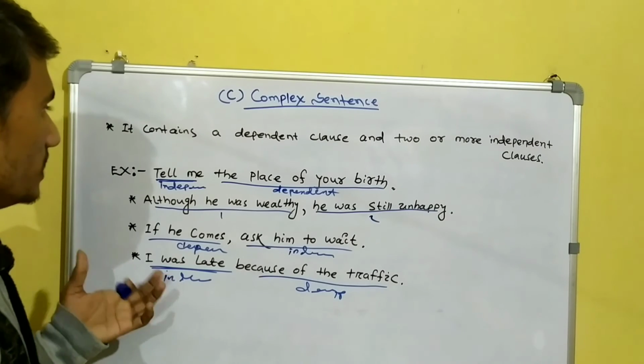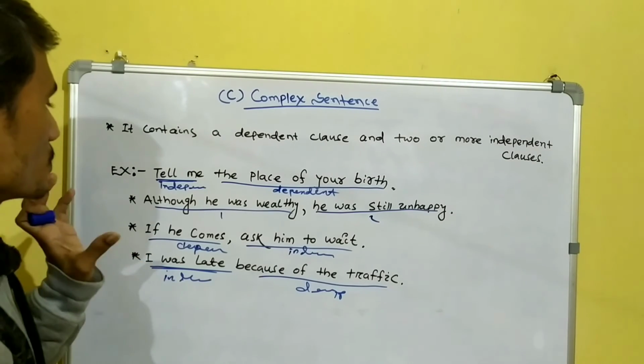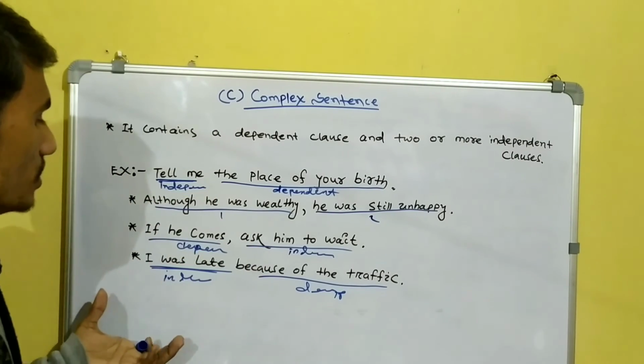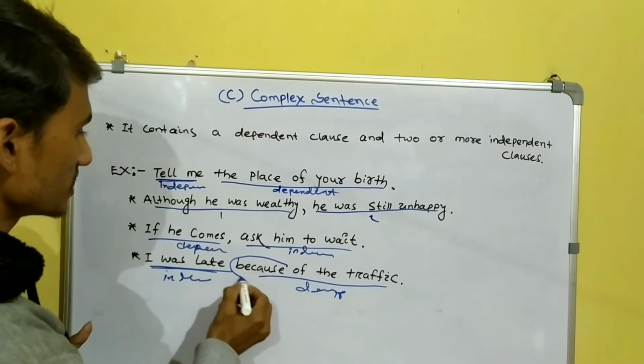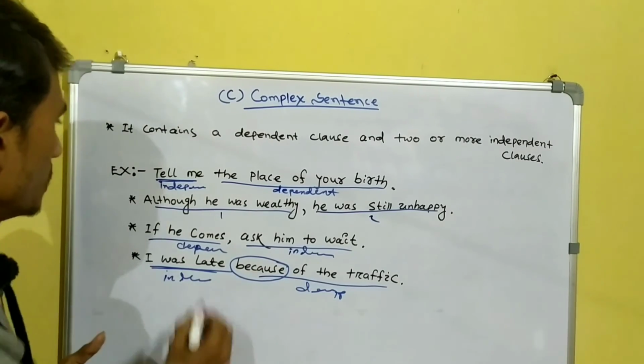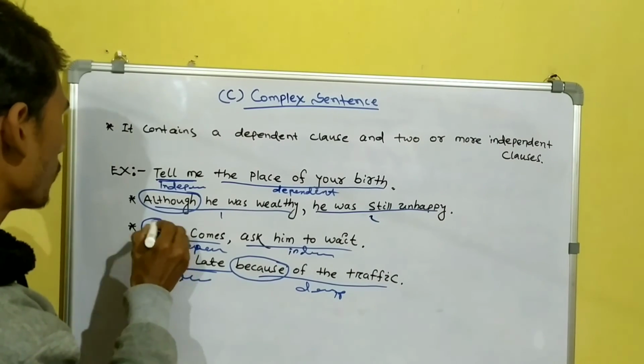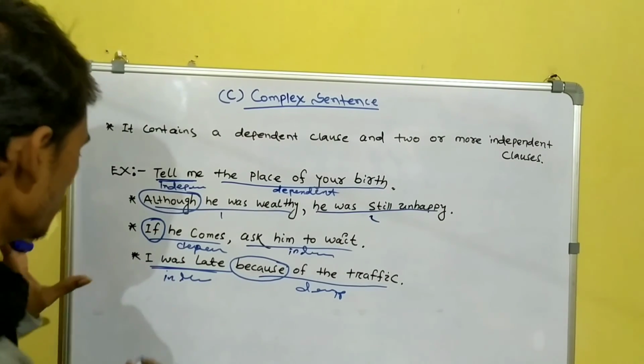So we see that here some subordinating conjunctions are used to join the sentences, like because, although, if. Because is a subordinating conjunction, although is a subordinating conjunction, if is a subordinating conjunction.